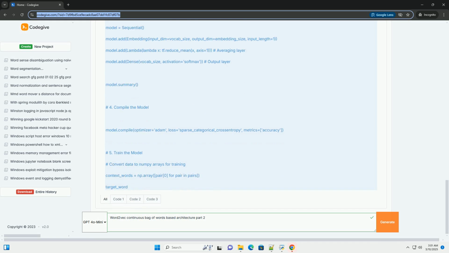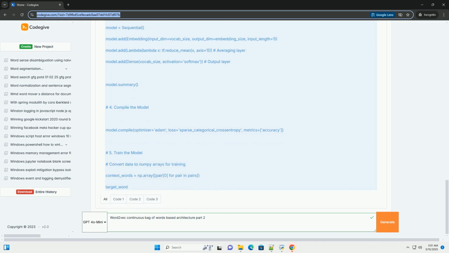1. Implementation details. 1.1. Data preparation. Before we start coding, we need to prepare our data. This involves several steps. Tokenization. Split the text into individual words, tokens. Lowercasing. Convert all words to lowercase to reduce vocabulary size. Removing punctuation. Get rid of punctuation marks.